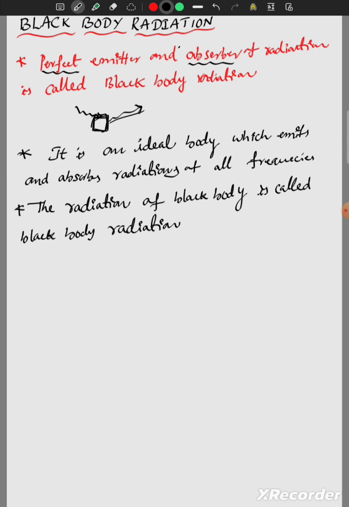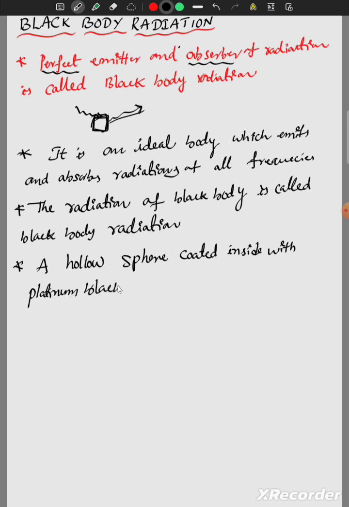Okay, see here, a hollow sphere coated inside with platinum black, which has a small hole in its wall, can act as a near black body.